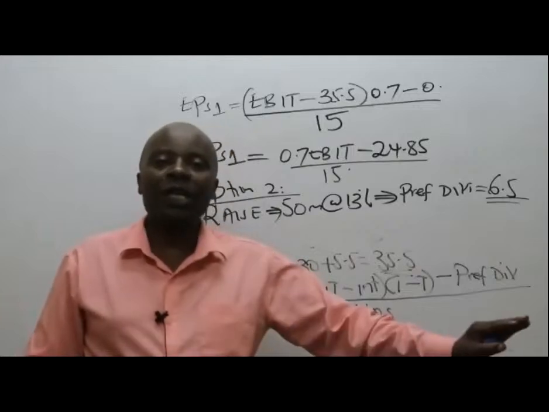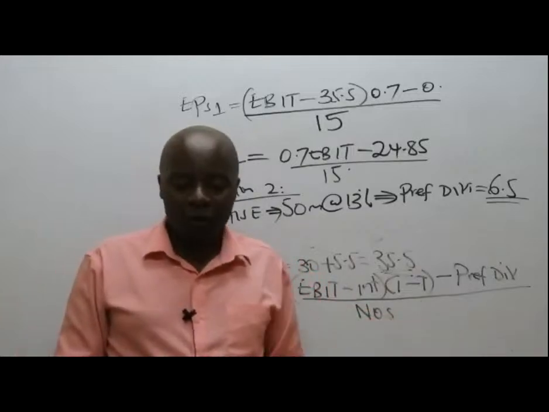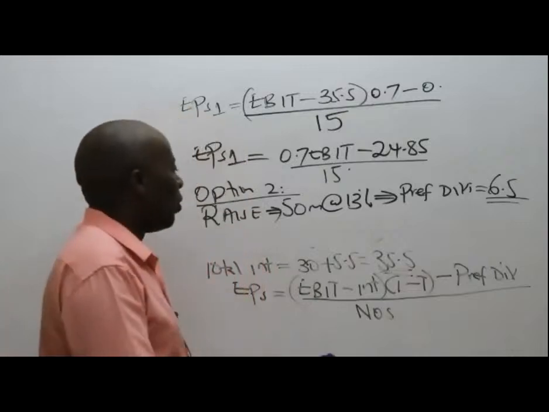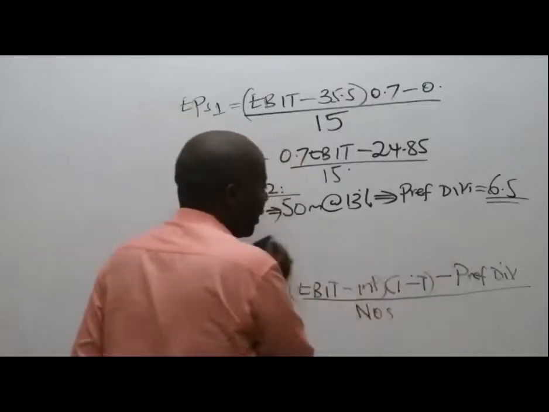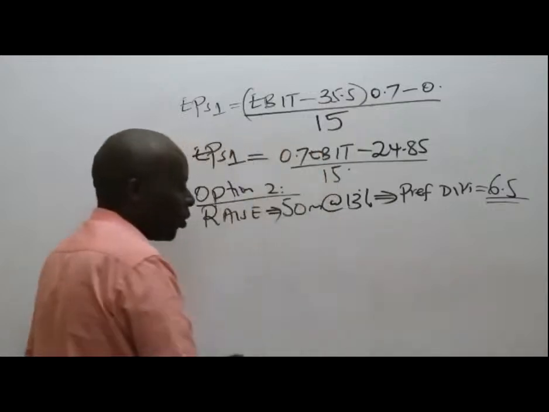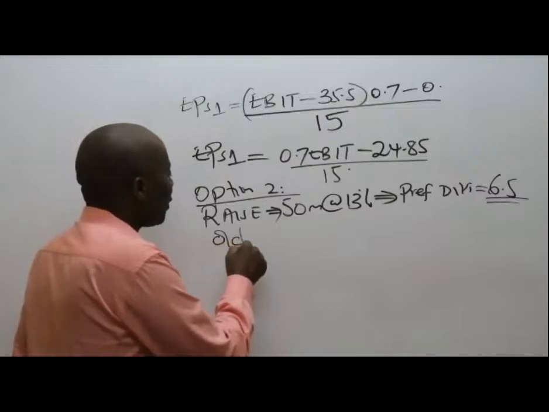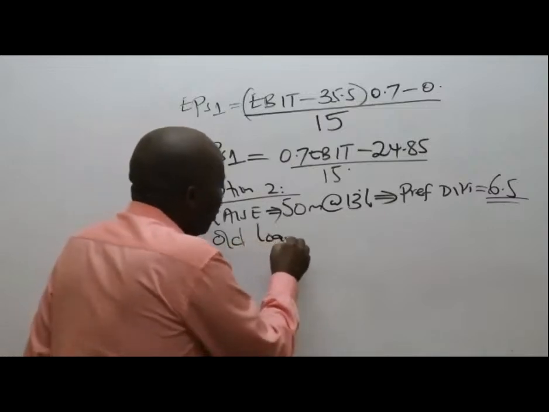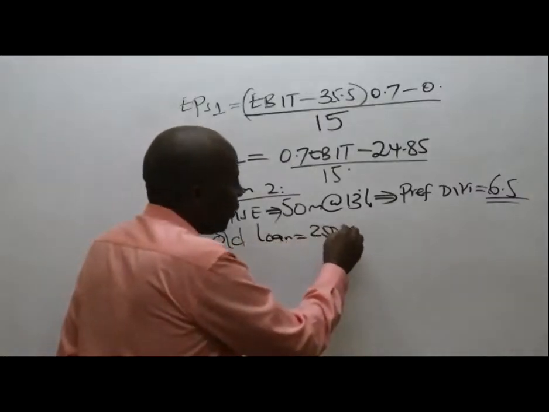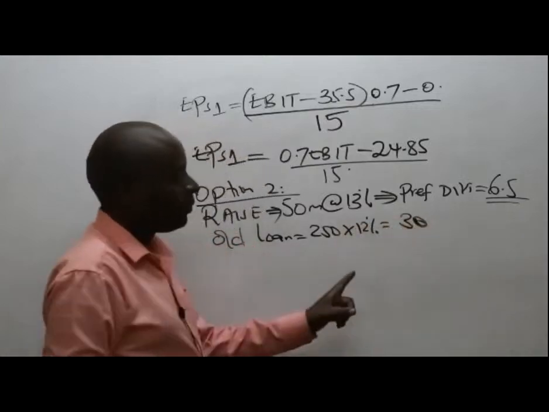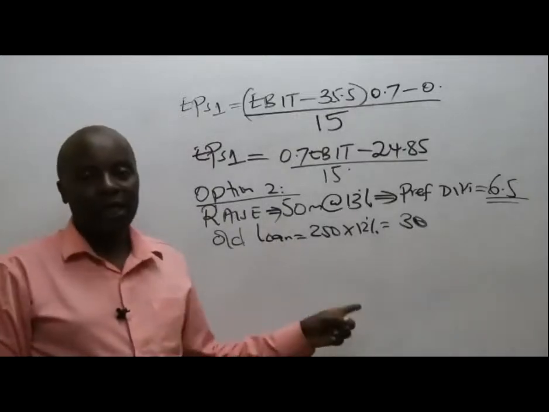It's preference shares. So we'll only be left with one loan, the old loan that we had. So there is no new loan here. The old loan was 250 million times 12%, which will give me 30 million. Thank you very much for raising that with us correctly.